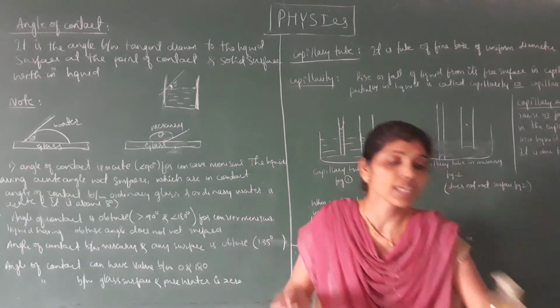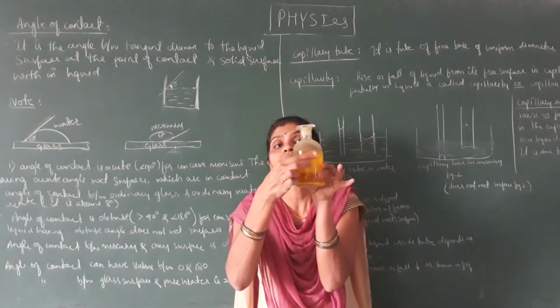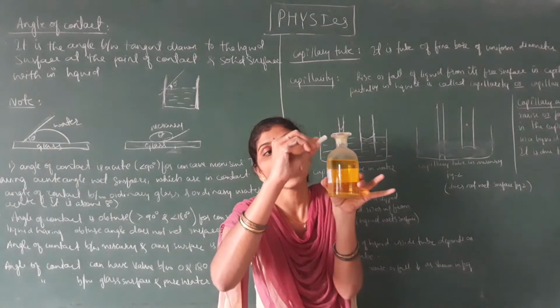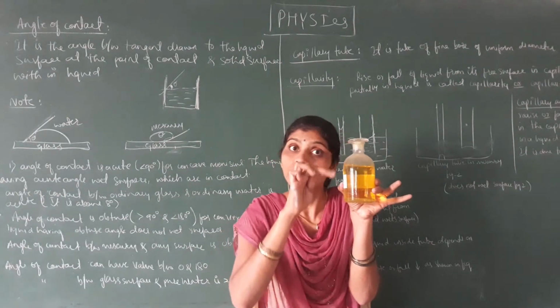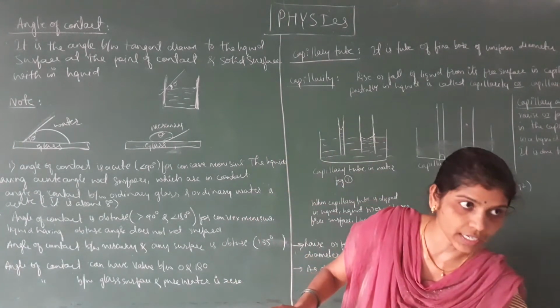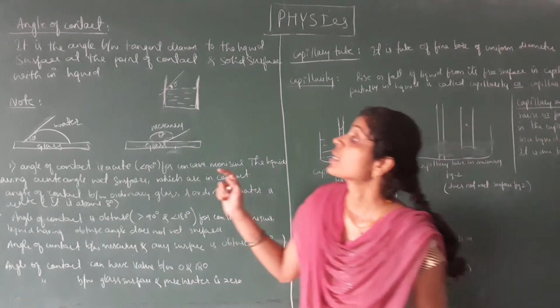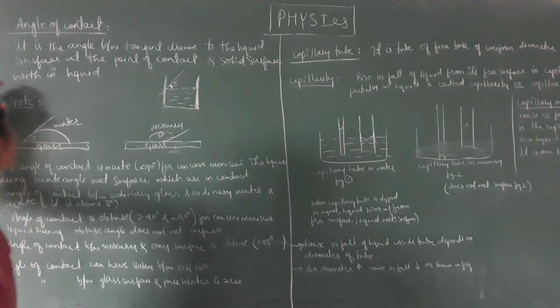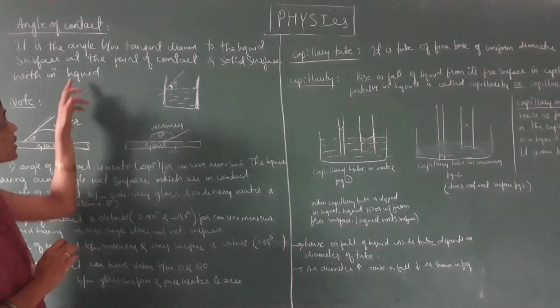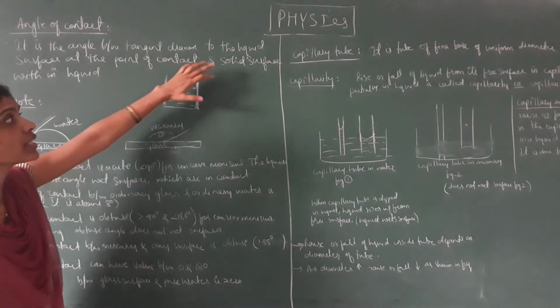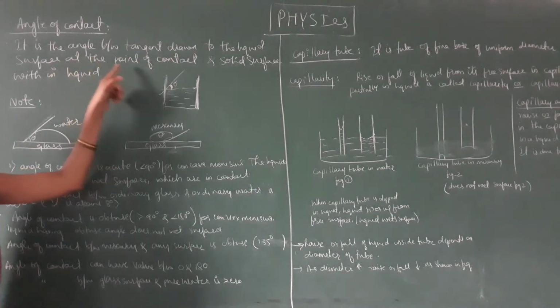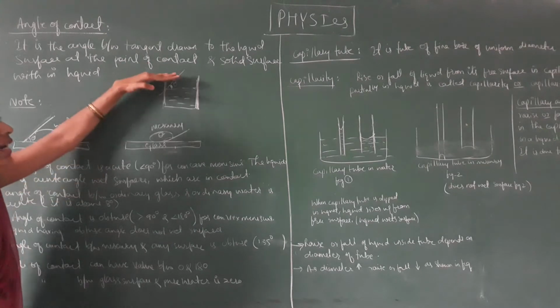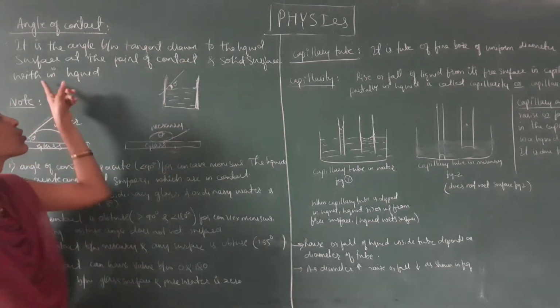Same thing, in the beaker the liquid is present. If you draw the tangent here, we can measure the angle of contact. So angle of contact is nothing but the angle between the tangent drawn to the surface of the liquid at the point of contact and the solid surface.